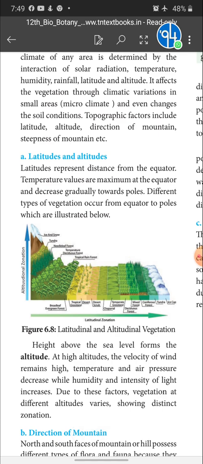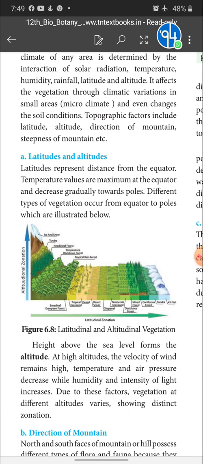You know very well what is latitude, what is altitude. Latitude represents the distance from the equator to either side of the pole. This is called what? Latitude. See, temperature values are maximum at the equator and decrease gradually towards the poles. You know very well the temperature values are more in the equator region. When it moves towards the poles on either side of the equator, it becomes reduced. So gradually it becomes low, and this is a condition of what?